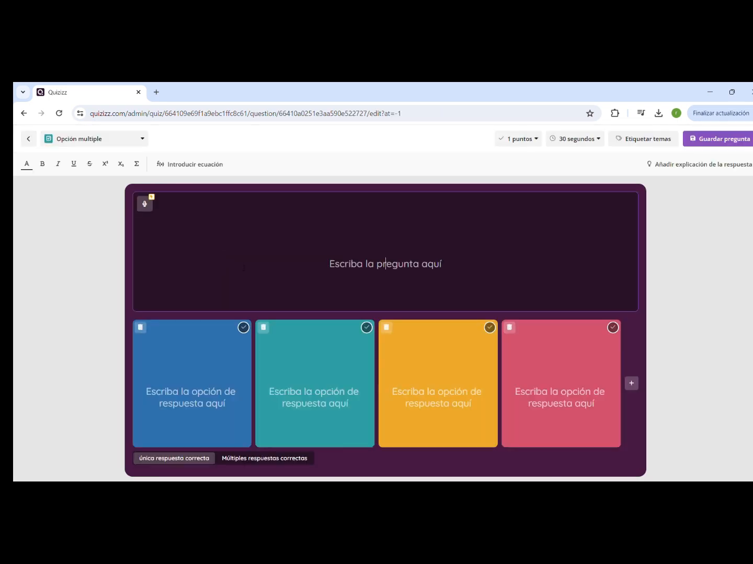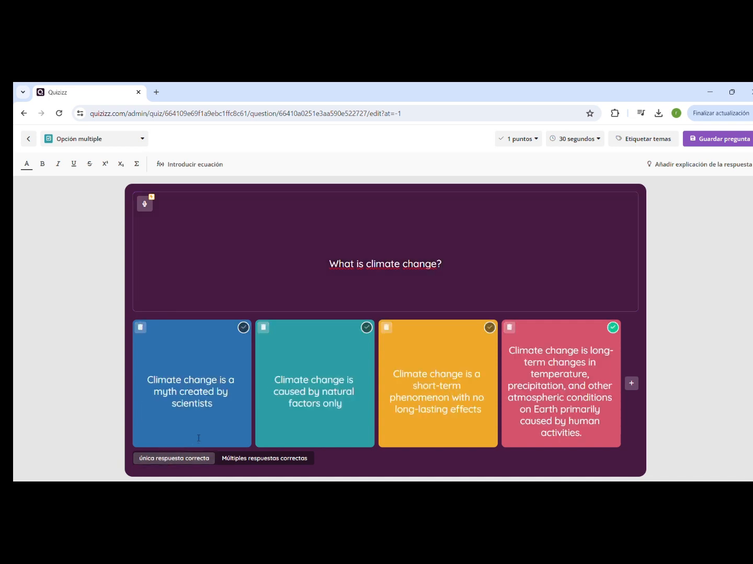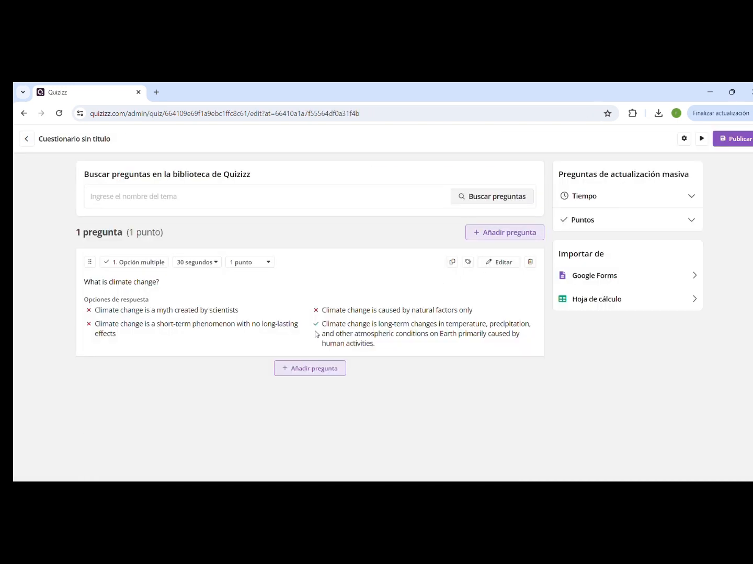Then, for a multiple choice question, you have to write the question you want, and then you can write the answers you want, or you can generate them with an AI tool, as you are seeing now. Then, when you have them, select the correct one and save the question. Here you can see it.